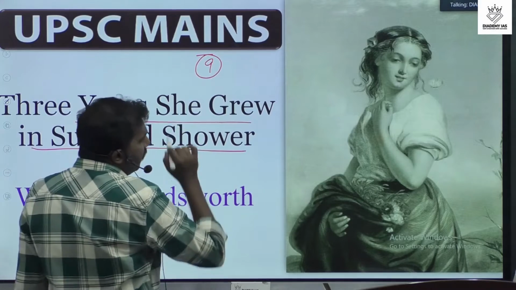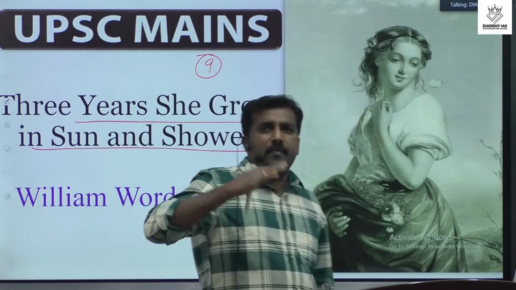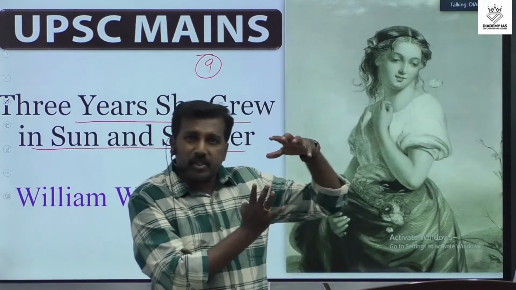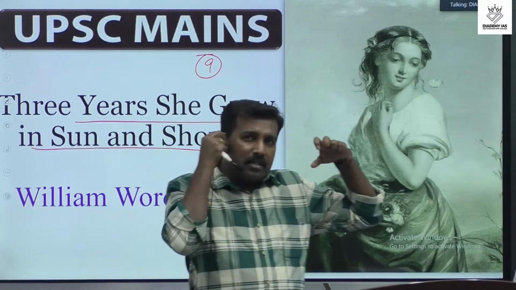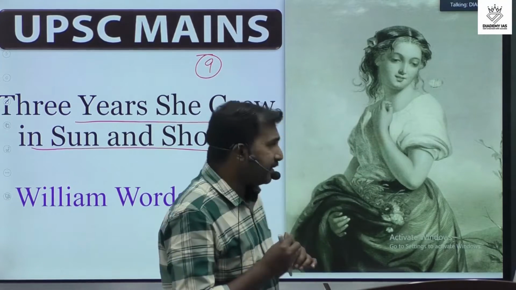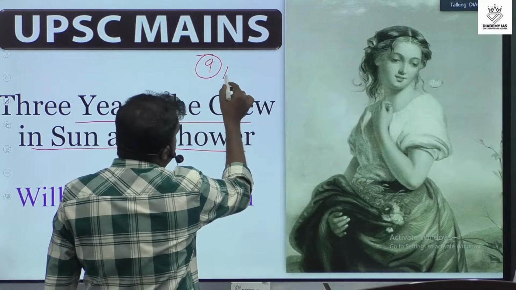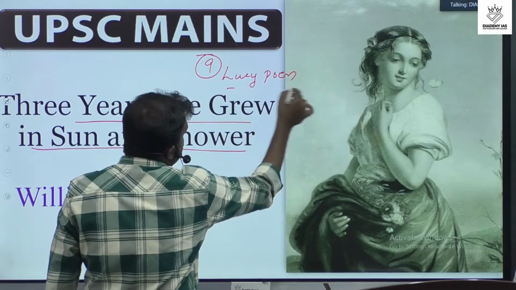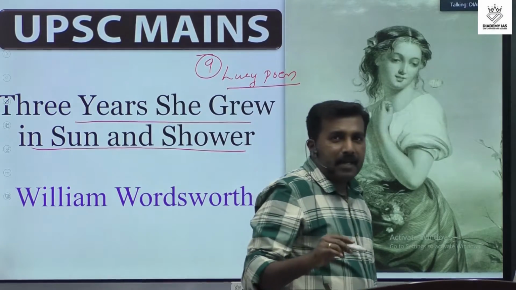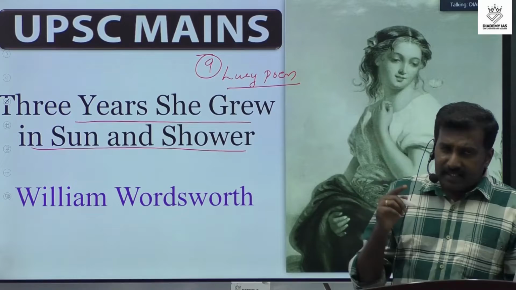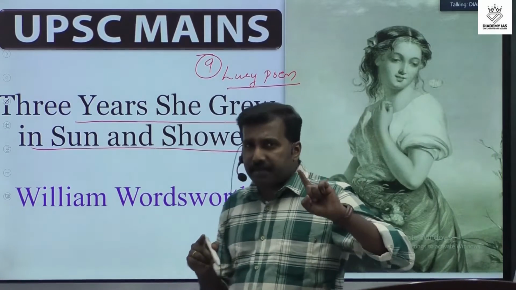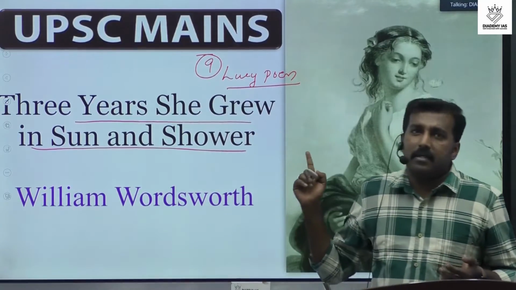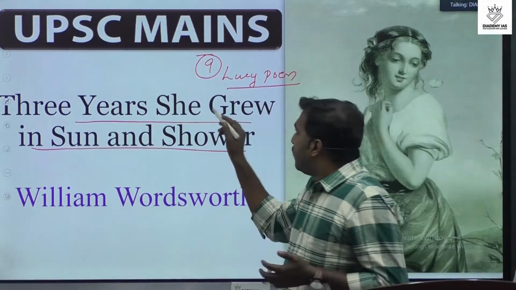These 2 poems are different from the list of poems given in the UPSC syllabus, and they are called Lucy poems. Lucy is a series of poems written by William Wordsworth. The first Lucy poem we discussed in the last class, and this is the second Lucy poem in the UPSC syllabus.